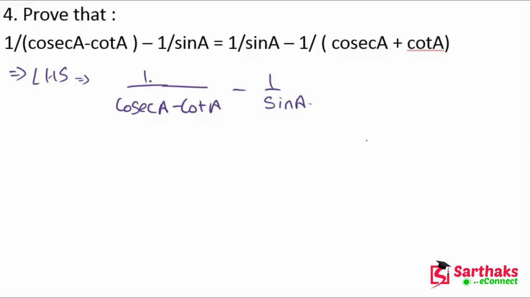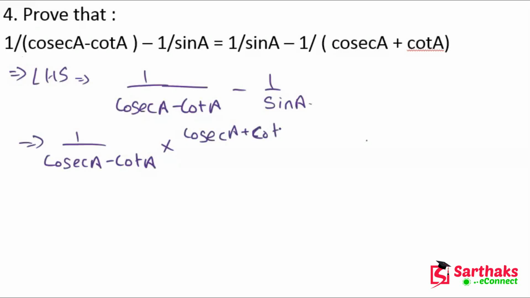Okay, my dear friends, so now for solving this, we have to multiply cosec A minus cot A by cosec A plus cot A divided by cosec A plus cot A, in numerator and denominator.